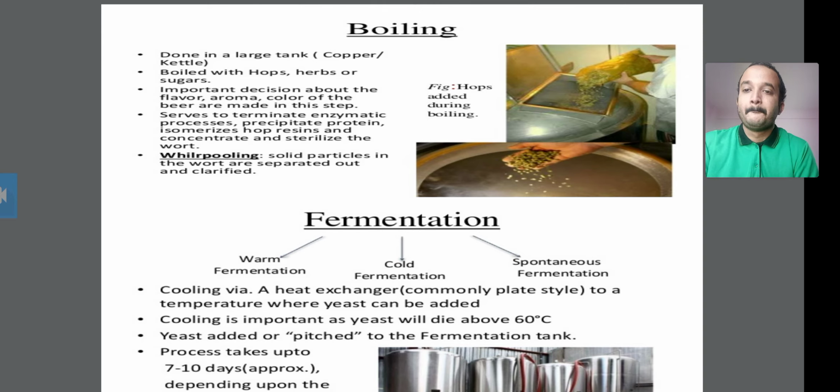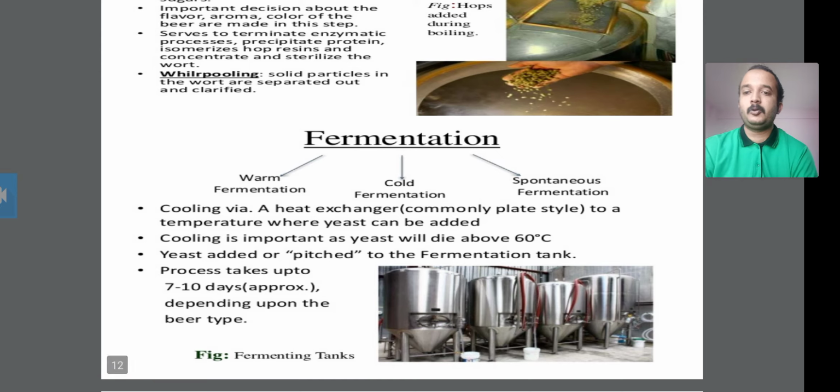After this process, you have the whirlpool, where the solid particles in the wort are separated. Look at this diagram, which shows the solid particles being separated out and the wort clarified. This is a diagram of the hops being added during the boiling process.